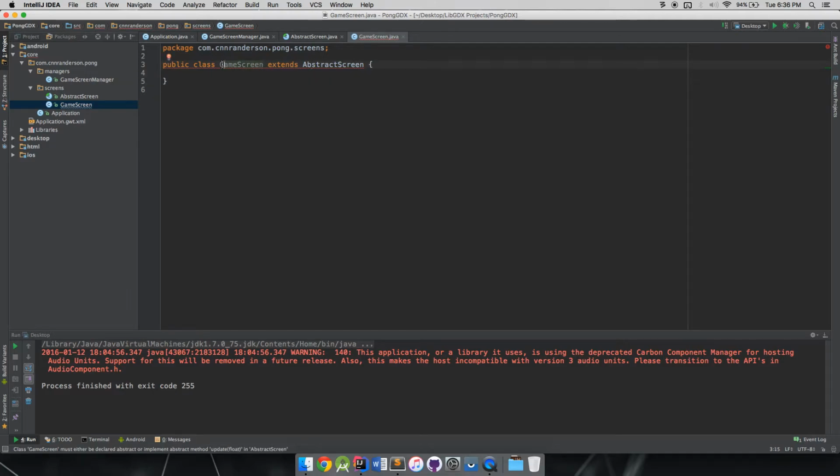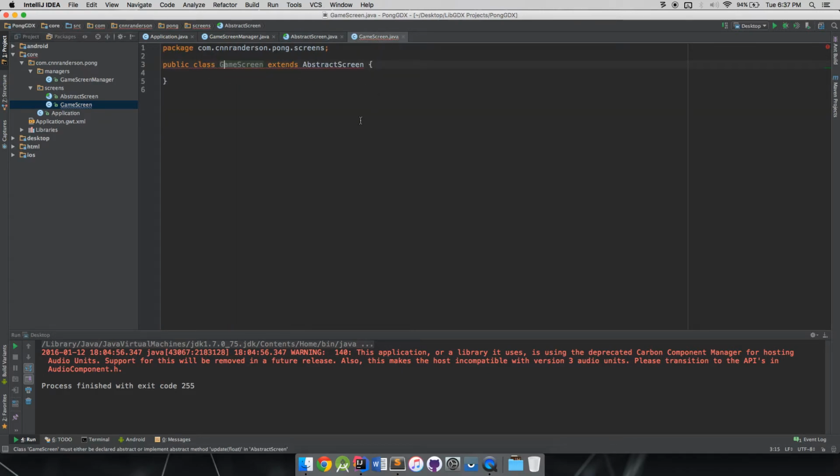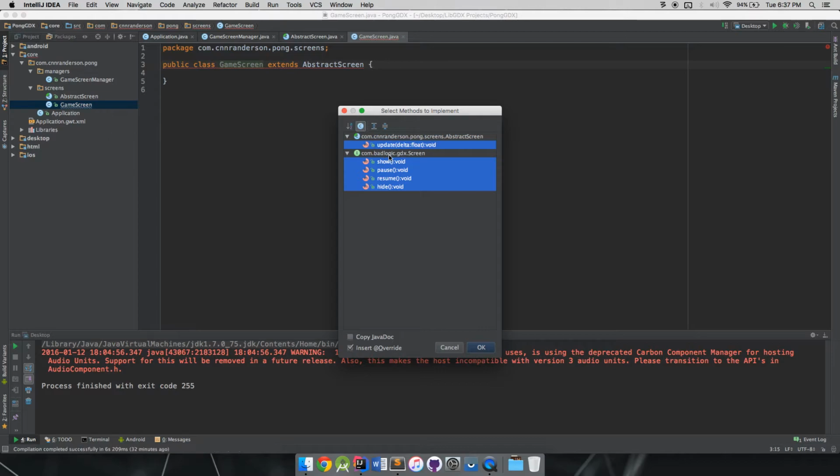And that is because, like I said, we have a method in particular that we have to implement ourselves because it's an abstract method. It doesn't know what that is, but it knows it needs one. So we have to go back in here and do that Alt-Enter, and you can implement those methods. You'll notice we're getting some other things too that we weren't really expecting. There's the show, pause, resume, and hide methods that are coming along with this.